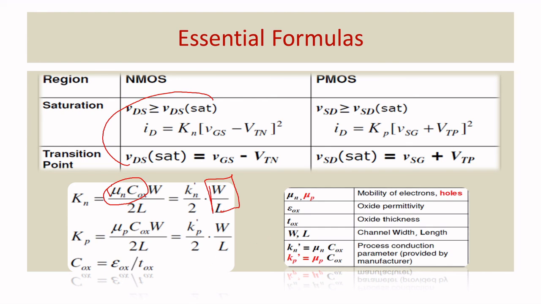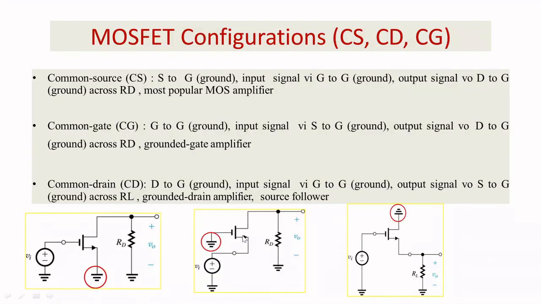Mu n, with respect to electrons, is the mobility. Mu p is nothing but the mobility with respect to the holes. You can see here the mobility of electrons, and red represents the mobility of holes. Okay, so TOX is oxide thickness, W is the channel width, L is the channel length, and K dash is nothing but the conduction parameter, as I said clearly. So these are the PMOS and NMOS formulas. It will be more useful to solve the problems, right?